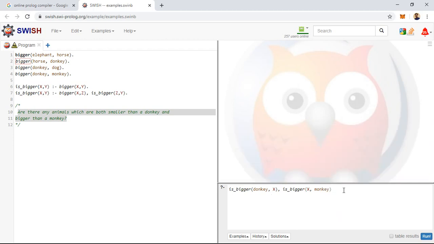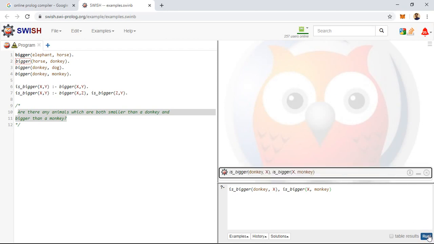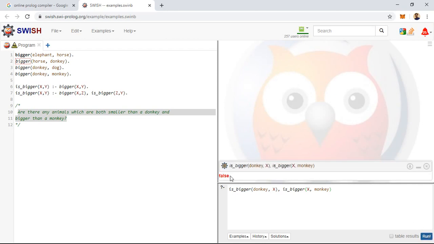Let's run this query. So there is no animal which is smaller than a donkey and bigger than monkey. Thereby it is returning false.